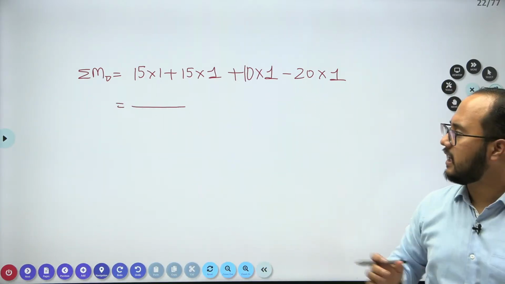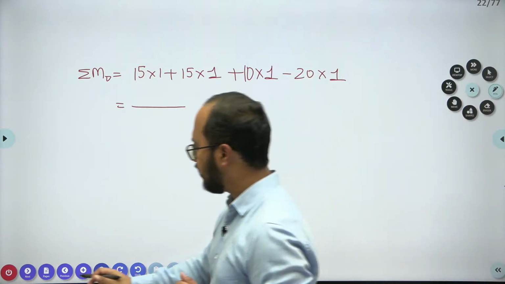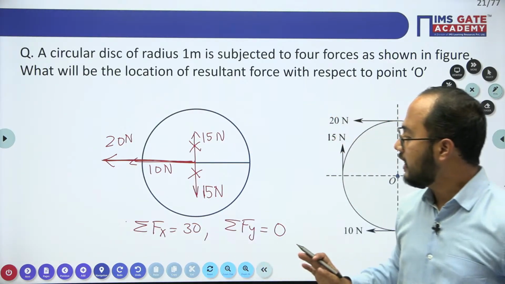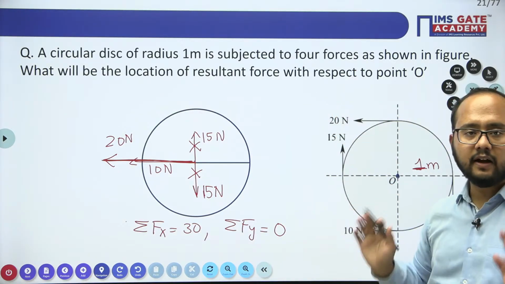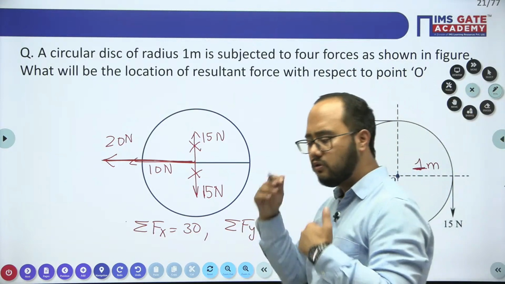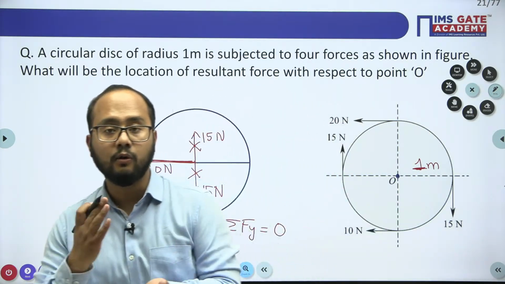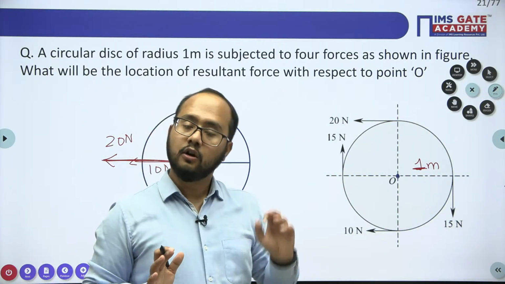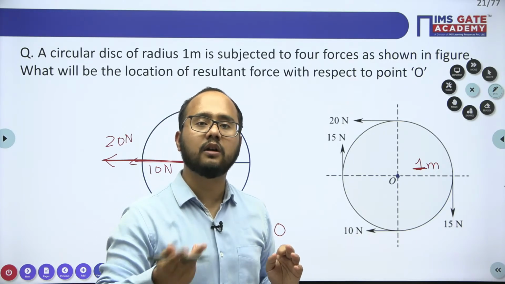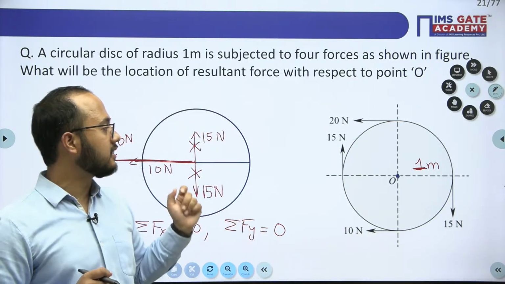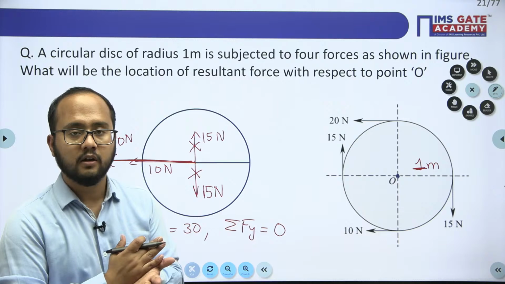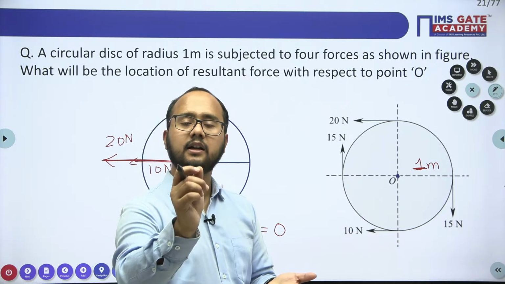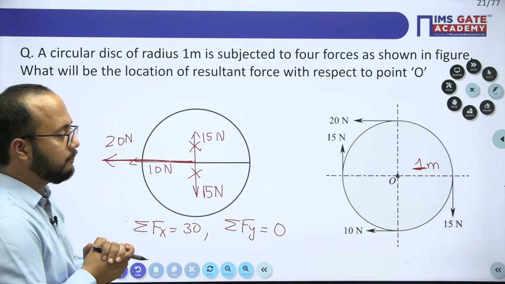Now see, try to understand. This moment value we will get here. Moment value is clear, resultant value is clear. Now what do you have to do? Use Varignon's theorem to locate the resultant value. To locate the resultant, we need what? The Varignon's theorem. That is what is required here.